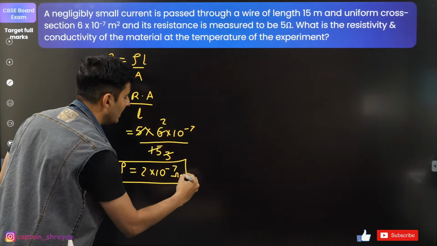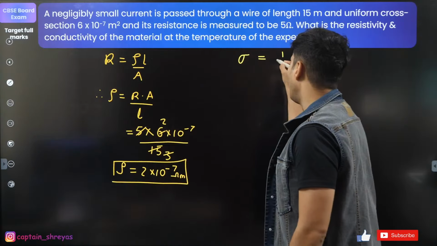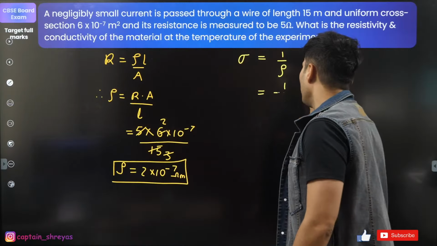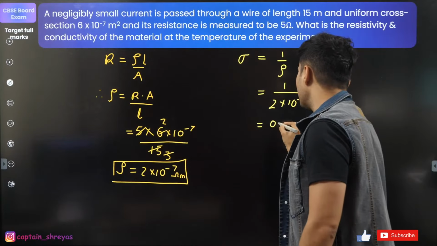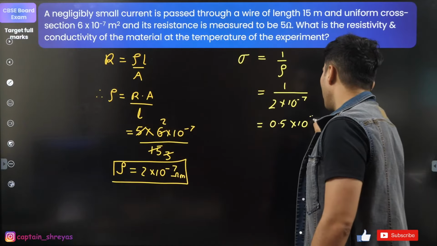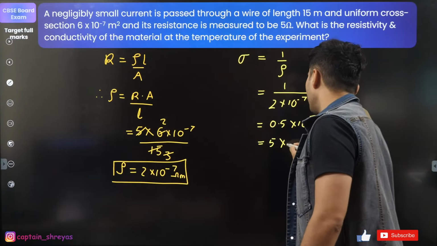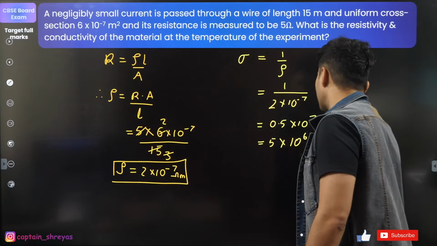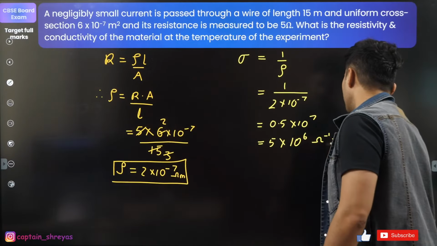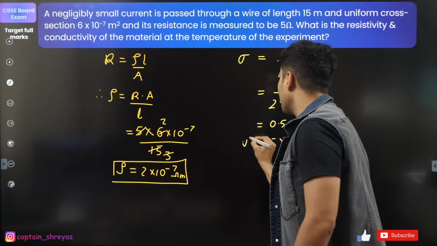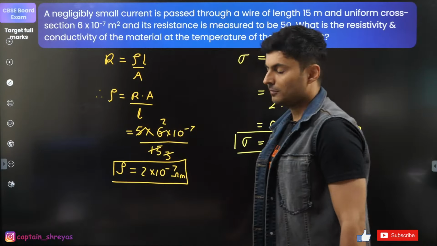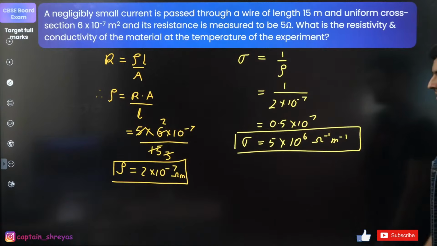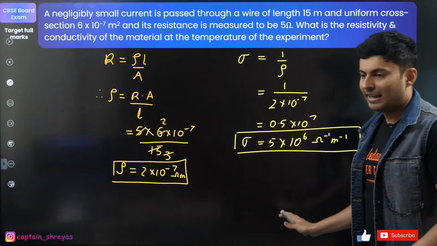Similarly for conductivity, what is conductivity? It is 1 by resistivity, so it will be 1 by 2 into 10 to the power minus 7. So 1 by 2 is basically 0.5 into 10 to the power 7. So it will be basically 5 into 10 to the power 6. But this will be ohm inverse, meter inverse. That's it. That is the conductivity of that material. It's very, very conductive. Yes. So these are the final answers.